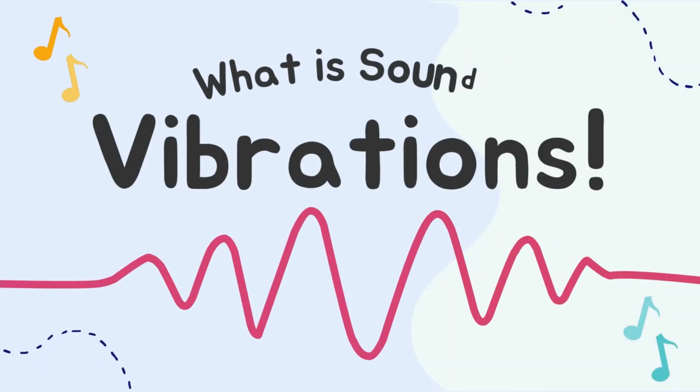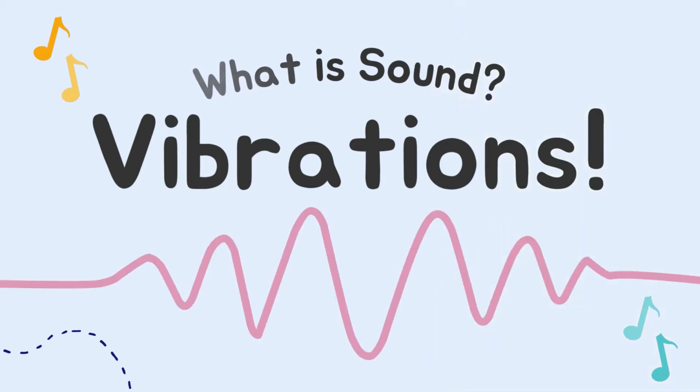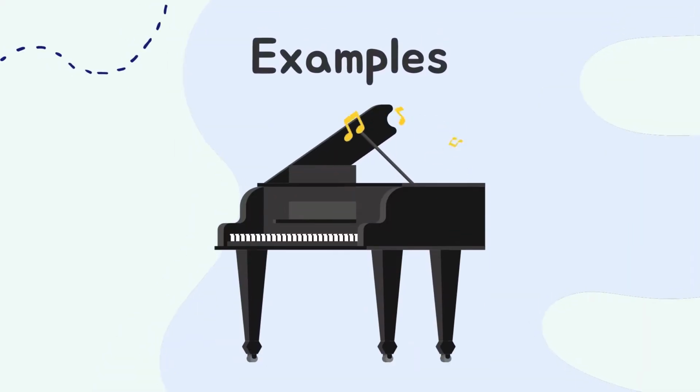What is sound? Sound is vibrations. Any sound that reaches our ears are essentially different waves of vibrations. The stronger the vibration intensity, the louder the sound. An example of a vibration is when we press the piano keys. The piano strings will create vibrations which are then heard by our ears.